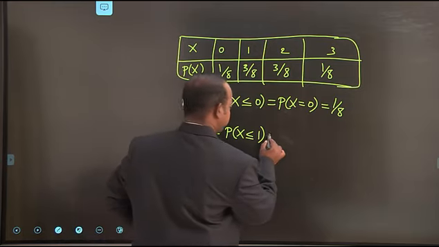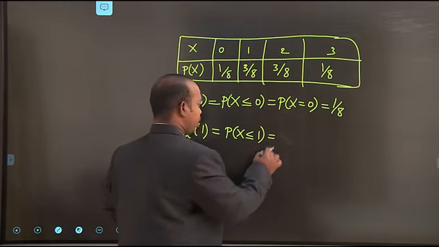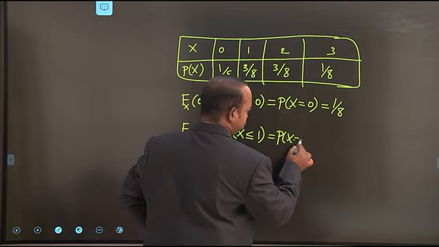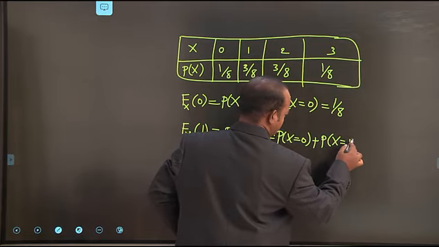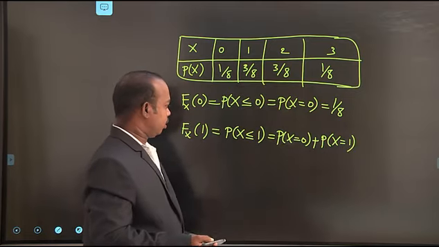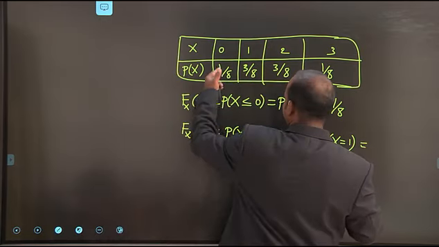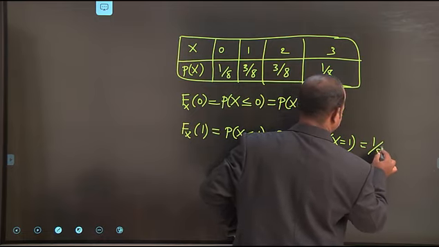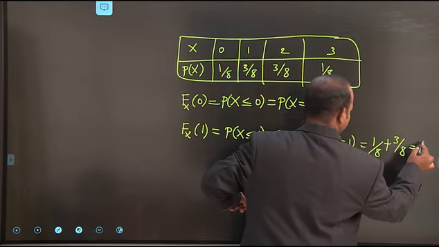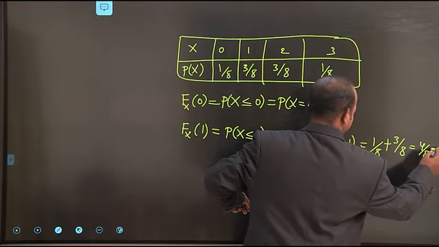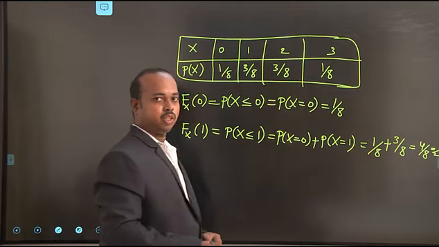So the total value is a summation: the probability at x equal to 0 plus the probability at x equal to 1. We already found the corresponding probabilities, so we substitute those values. At 0 the value is 1 by 8, at 1 the value is 3 by 8. Finally, the value is 4 by 8, which is equal to 1 by 2.